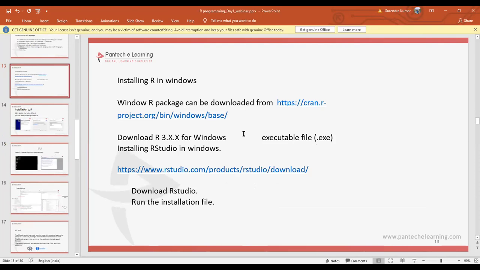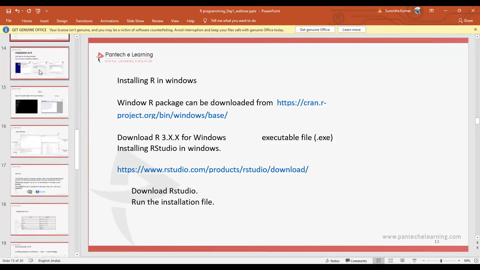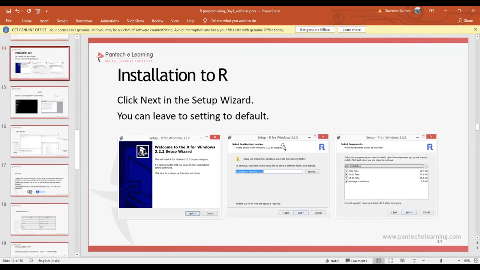Installing R on Windows, I have already told you. If anyone is noting it down, please note it down. This is the URL. You can directly go to it, click on the Windows version, open source software, and download it. After downloading the file, click on the file, click next, next, next, and then click finish.